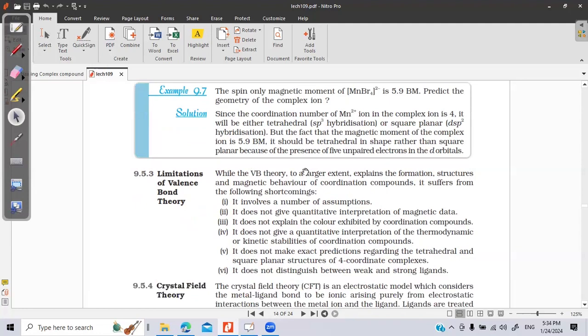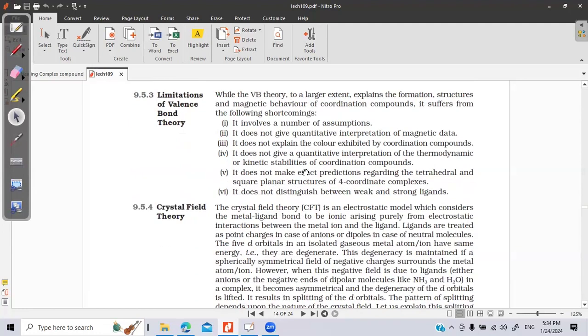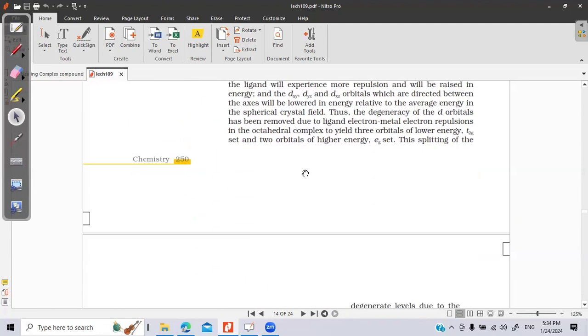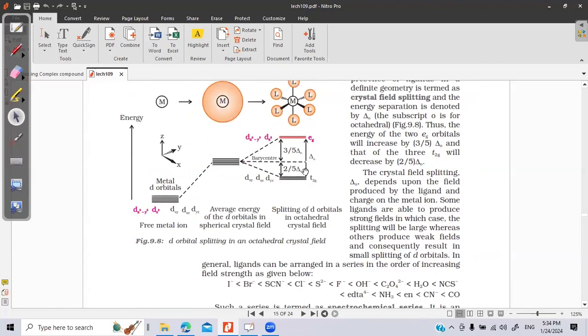The limitation of VBT we discussed. Crystal field theory, CFT, we did: the splitting of d orbitals when the ligand approaches the central metal atom. The direction from which the ligand approaches the metal matters, and it is highly important whether there will be octahedral splitting or tetrahedral splitting.